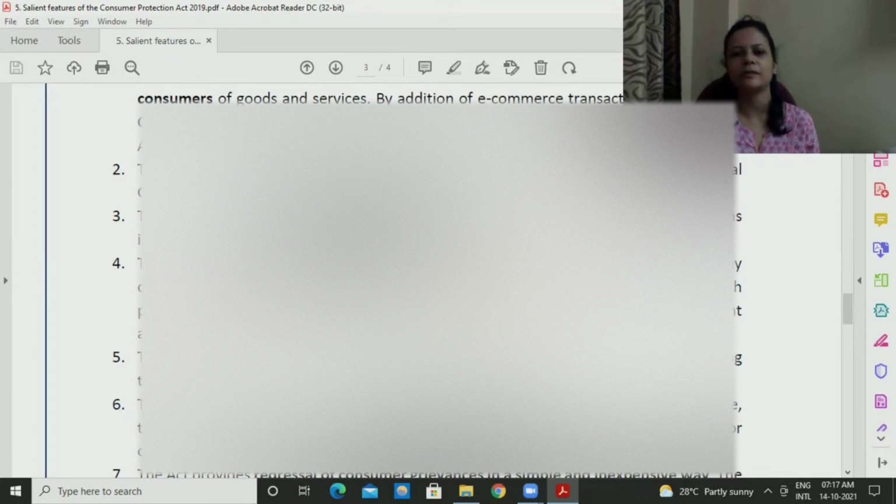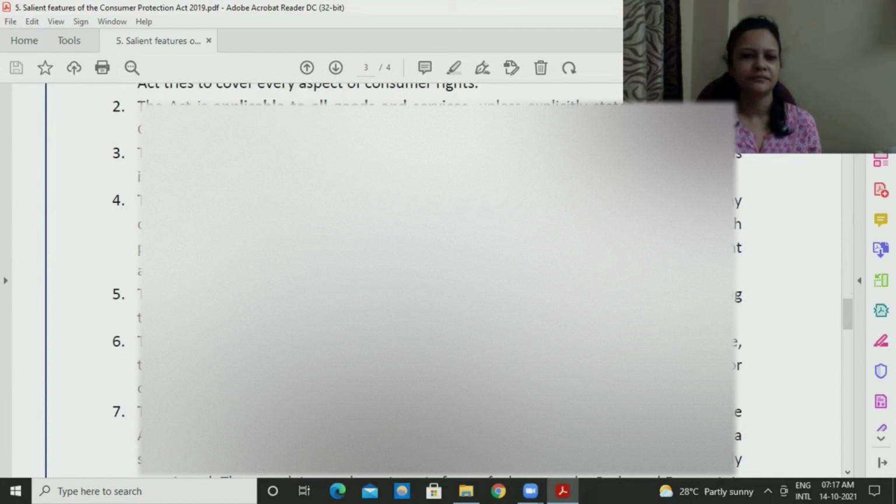What all things will be included, and not everything, we get to know from there. It covers public and private sector suppliers of goods and services, even including government agencies. Mostly it tries to include every single thing that may happen around us, where we may not be satisfied with the goods or the services.